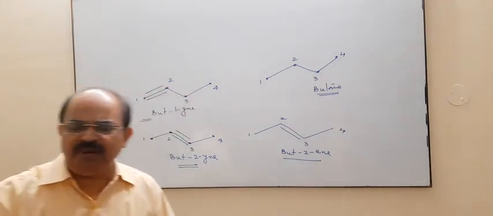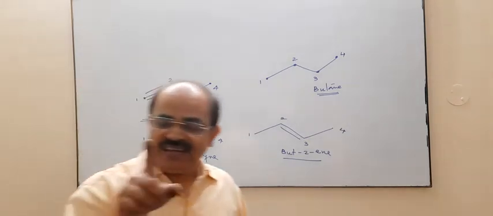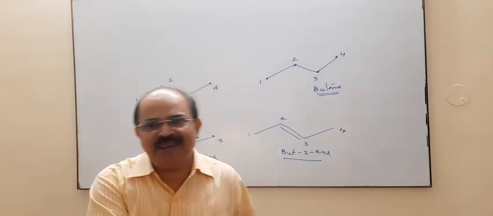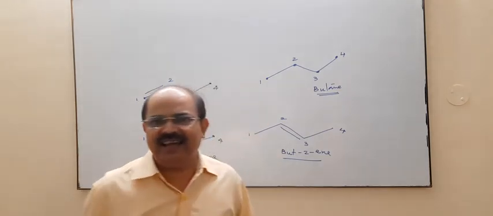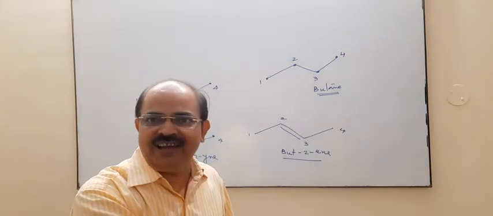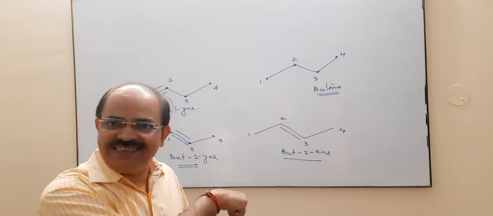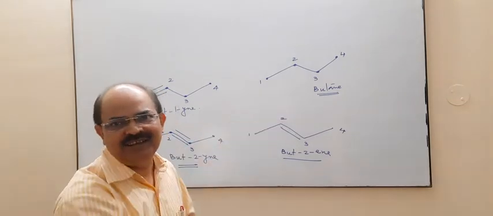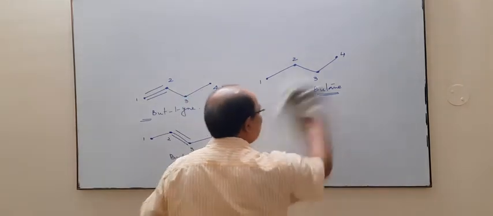Now if we place both a double bond as well as a triple bond, remember what you have studied in aliphatic compounds. If both double and triple bonds are there, the set of locants should be lowest. However, ene is written first followed by yne. Let us see an example.